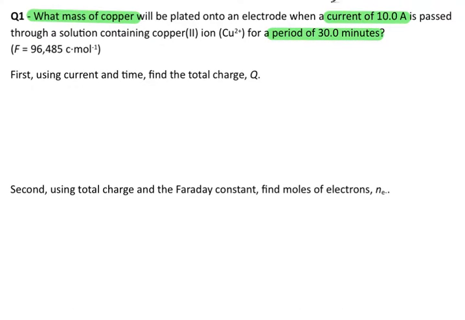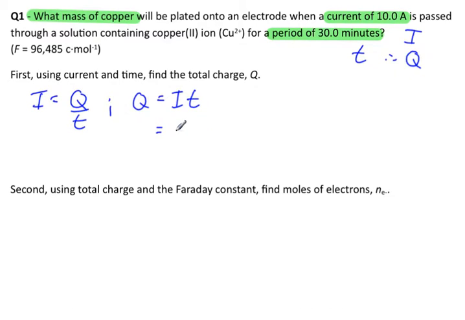So there we go. We have current I and we have time T. So therefore we're going to look for Q and onwards. First, using current and time, we can find the total charge Q. If you remember the equation, I equals Q divided by T. So therefore Q equals current times time, and our current was 10 amperes.